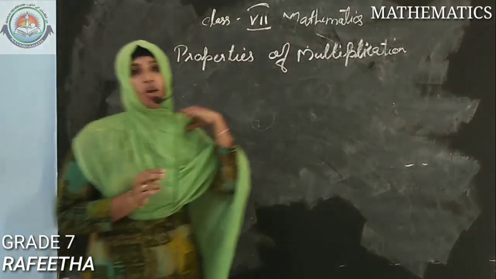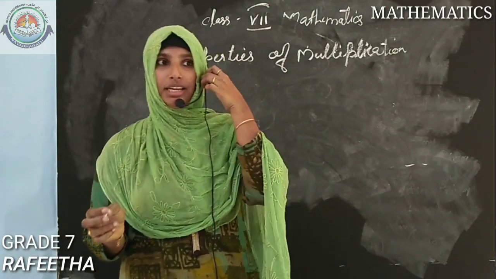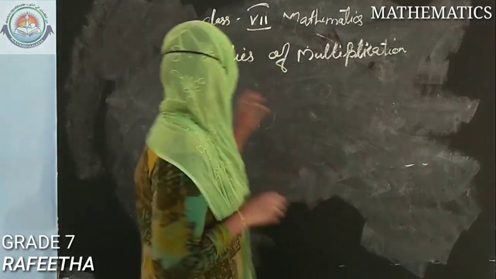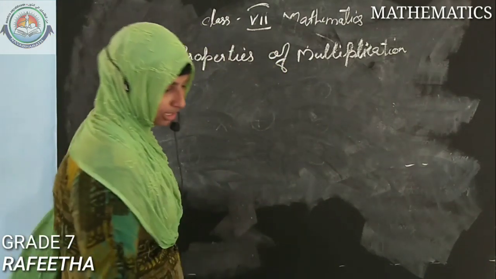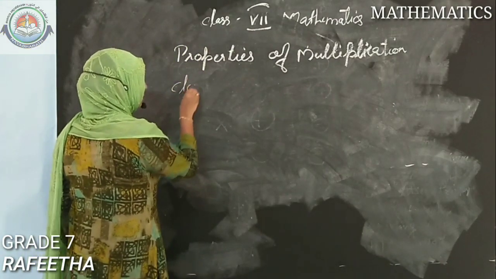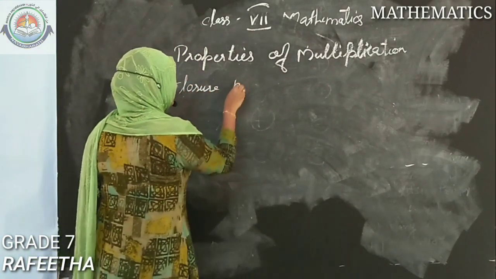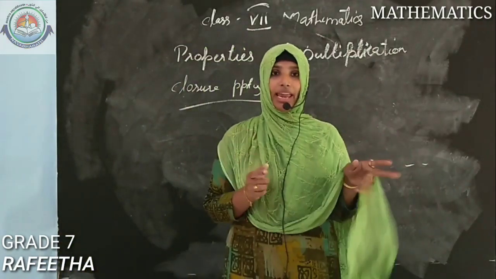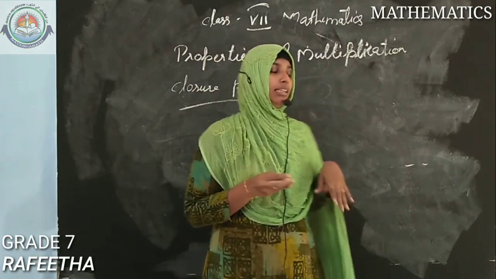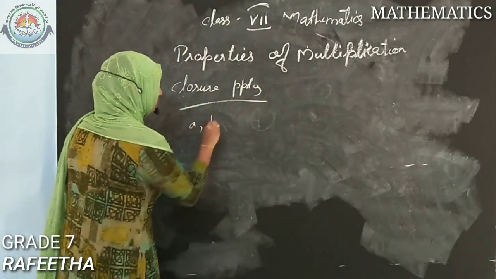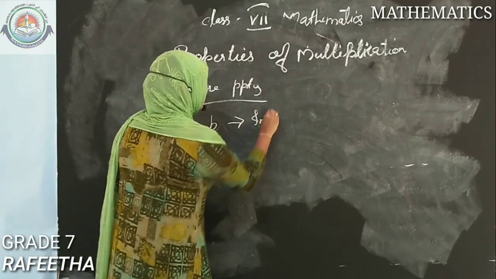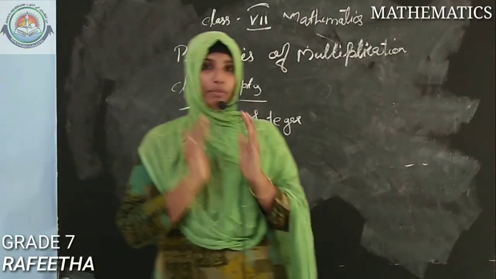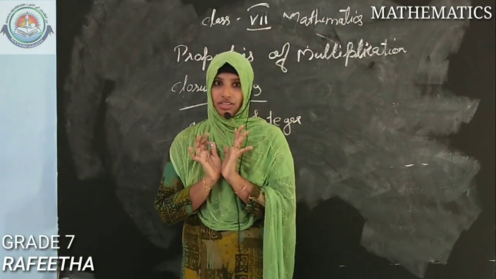You have studied those properties in the addition case and subtraction case last year, I think. So properties of multiplication: first of all, it is the closure property. Do you know what the closure property is? This PPT I am writing as property. So closure property: if A and B are integers, that is, if A comma B is an integer, then their product, that is their multiplication result, will also be an integer.